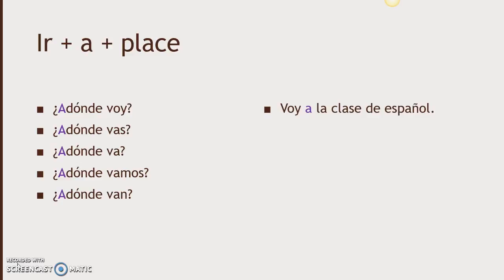For ¿adónde voy yo?, we answered voy a la biblioteca, which means I am going to the library. For ¿adónde vas tú?, we answered vas al baño, which means you are going to the bathroom. Notice how since the noun baño is masculine, the a and the el contract to form al.